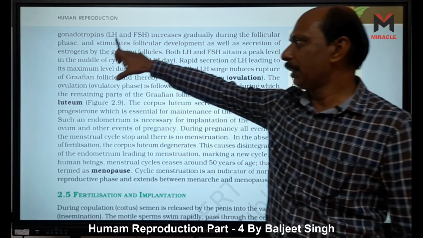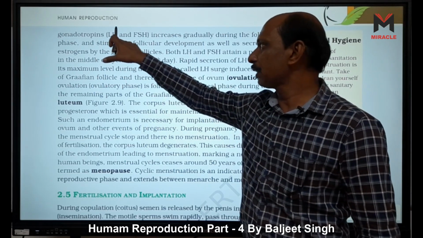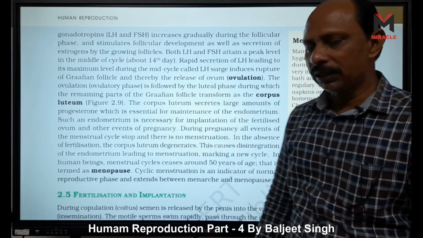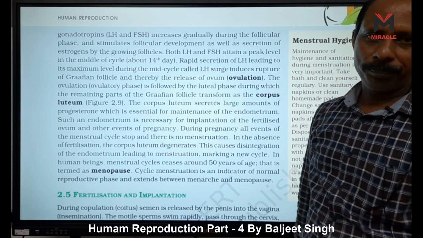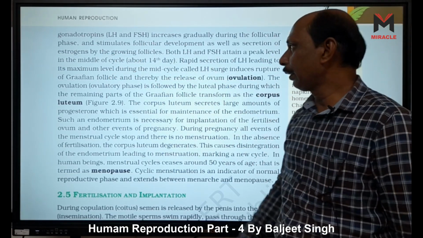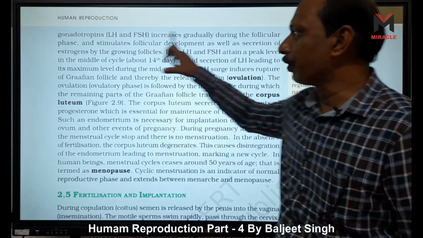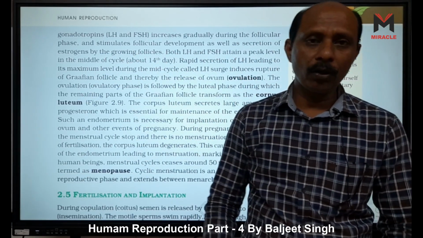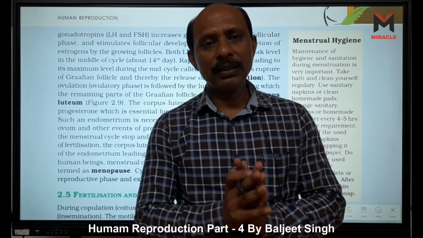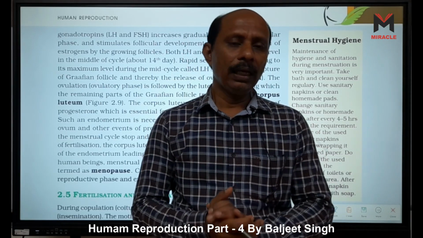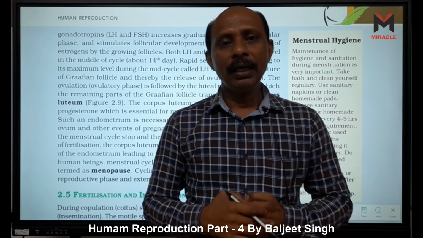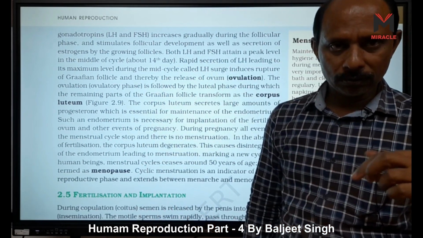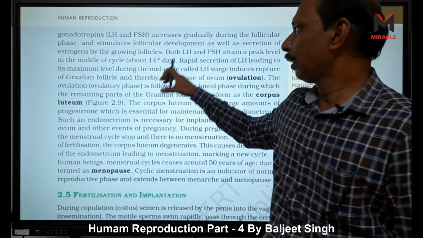So what is the function of this LH and FSH? First, they stimulate the follicular development inside the ovary, as well as secretion of estrogen by the growing follicle. Because when a follicle grows, it has membrana granulosa cells and it has theca interna. This theca interna is a cellular layer responsible for secretion of estrogen.